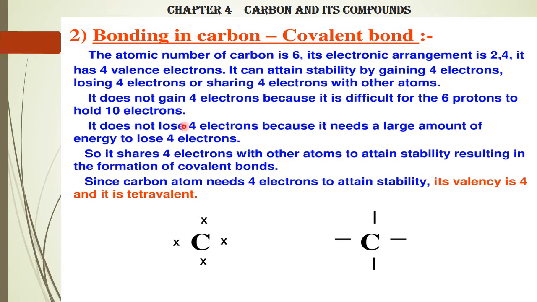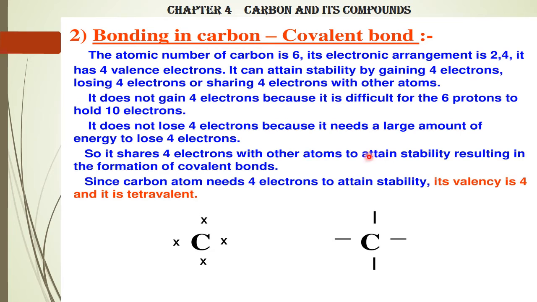Next, it does not lose electrons. Let's see what is the reason. Because it needs a large amount of energy to lose 4 electrons. See, in the valence shell you have 4 electrons. You have to remove these 4 electrons. The atom will need lots of energy to remove those 4 electrons. So what it does is, neither will it gain nor will it lose.